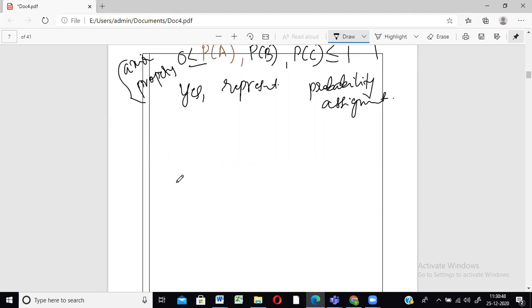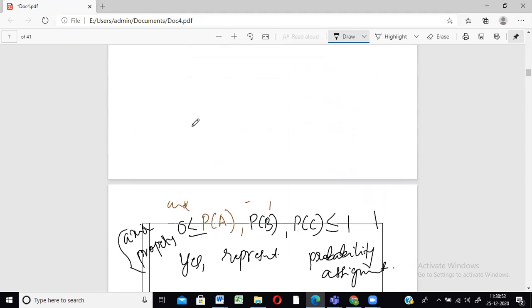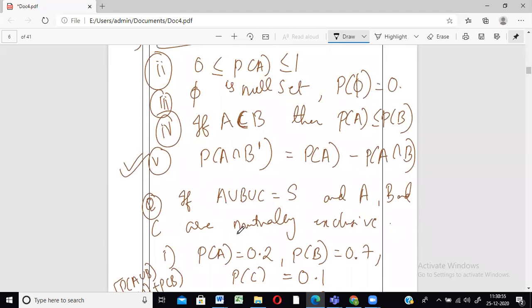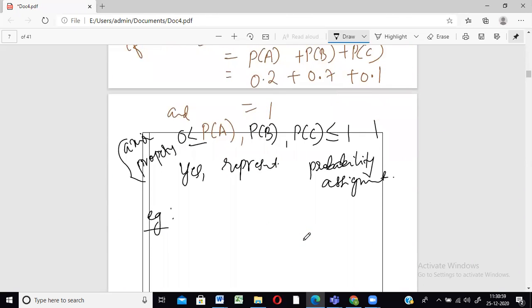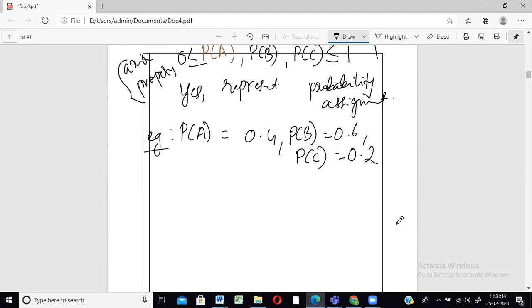Okay. Now, if you have another example like the same question. A union B union C is equal to S and they're mutually exclusive. But the numbers are changing this time. Let us see what happens. Suppose probability of A is 0.4, probability of B is 0.6, probability of C is 0.2. So you add all three. Probability of S will be A plus B plus C, correct? Because they are all disjoint, so it can be added.